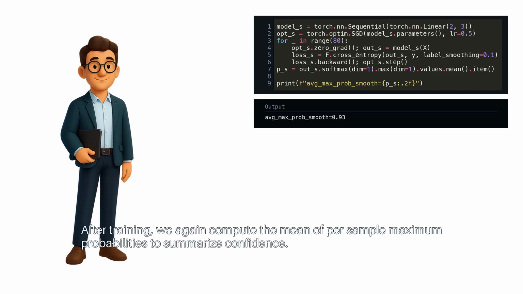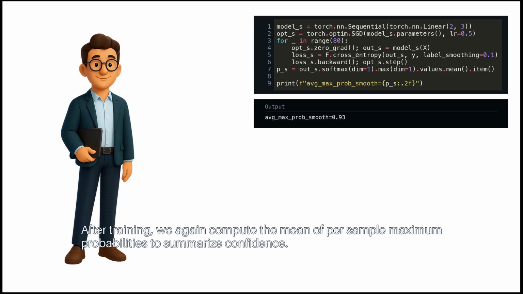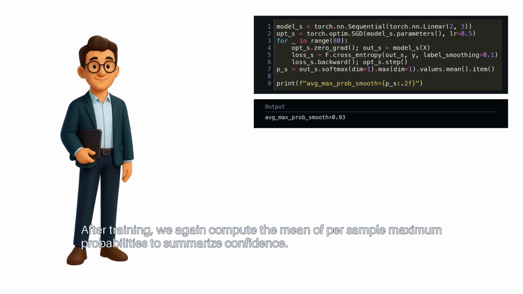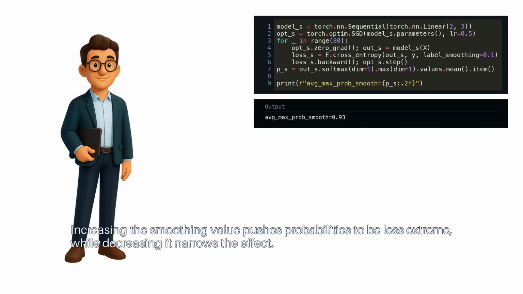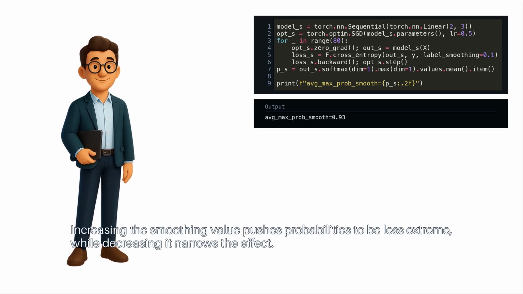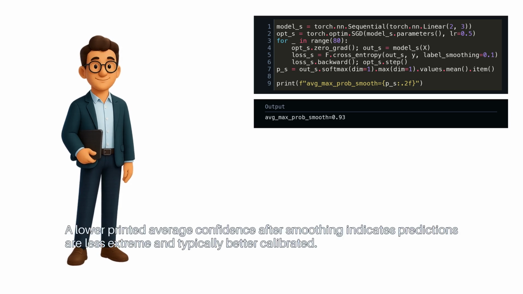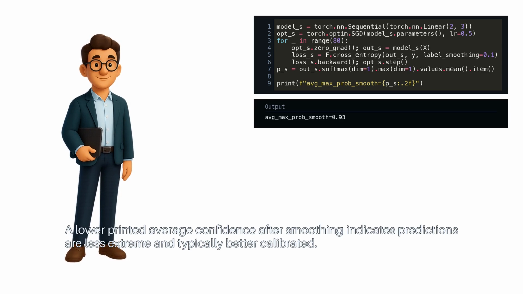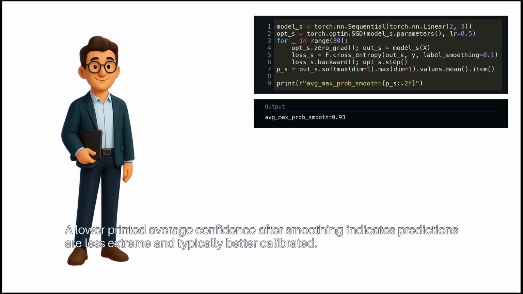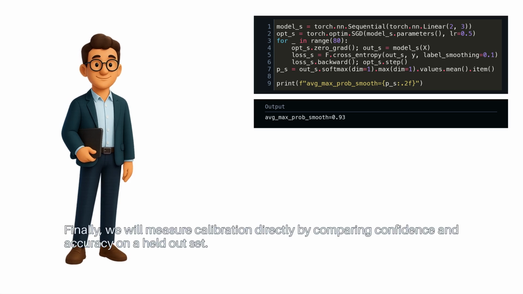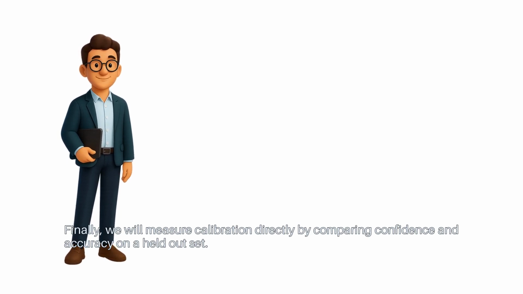After training, we again compute the mean of per-sample maximum probabilities to summarize confidence. Increasing the smoothing value pushes probabilities to be less extreme, while decreasing it narrows the effect. A lower printed average confidence after smoothing indicates predictions are less extreme and typically better calibrated. Finally, we will measure calibration directly by comparing confidence and accuracy on a held-out set.